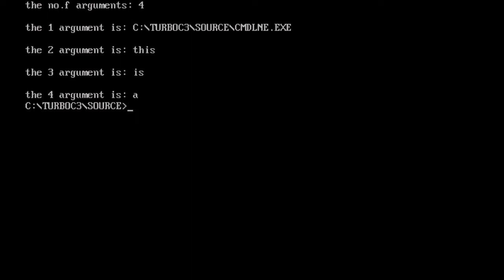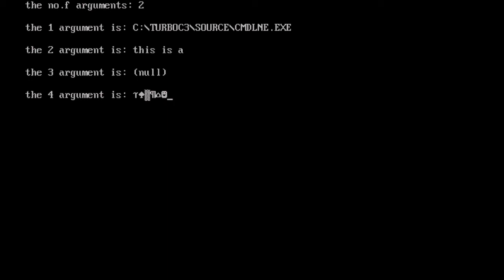Now, my doubt is, I want to give this is a as a complete one argument. Then you have to keep that complete phrase in double quotation marks. Then this complete phrase, this is a, is treated as only one argument. So see, the first argument is always the complete file location to the C program. Second argument is treated as this is a. Earlier, this is a was treated as 3 separate arguments. Now when you keep this is a in double quotation, the complete phrase is treated as only one single argument, which is printed as second argument, and all other arguments are null and garbage values.